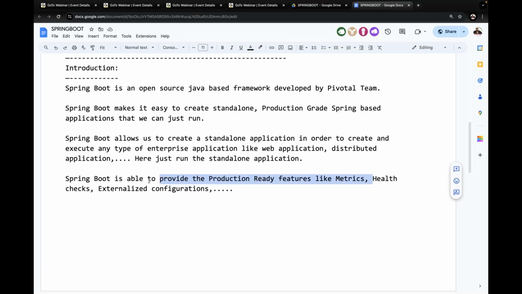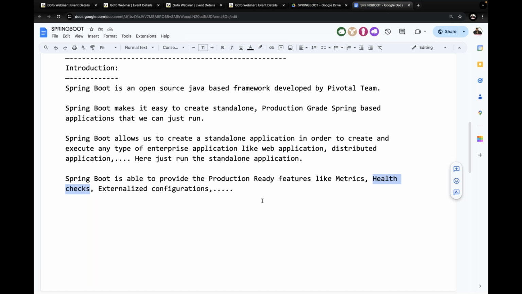Health checks, in the sense, inside a single enterprise application, so many services we are going to use, like microservices or whatever it may be. Whether all the services are running properly or not, whether all services are up or not, whether any service is down or not. If any service is down, whether alternative services are working or not, that health check is going to be executed.